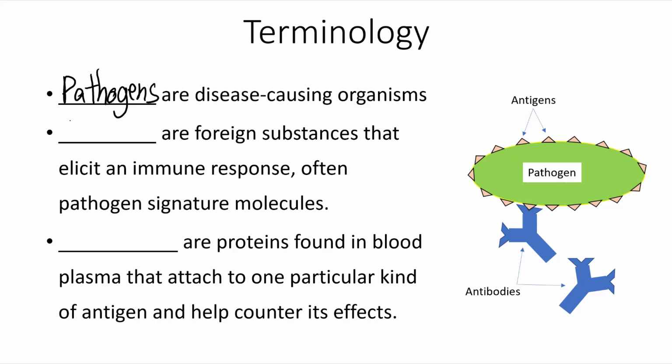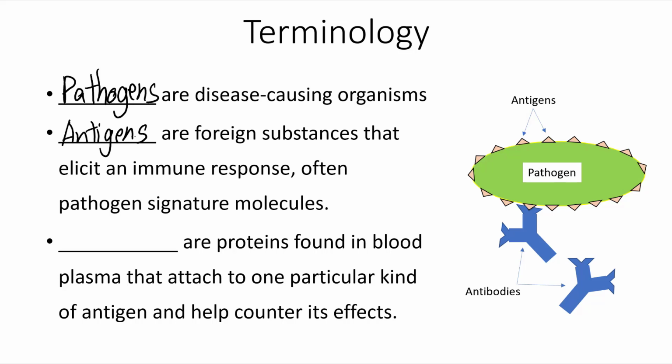Now, antigens. These are going to be the signature molecules that are found on cells. These are the substances that our immune system recognizes and elicits an immune response to. And so, the signature molecules on pathogens, those are antigens. But really, even the signature molecules on our own cells can also be considered antigens. Our immune system just recognizes them as being ours, and so doesn't trigger an immune response against them.